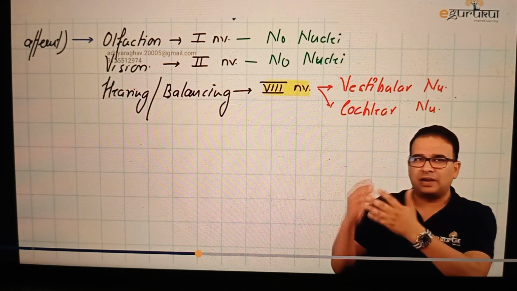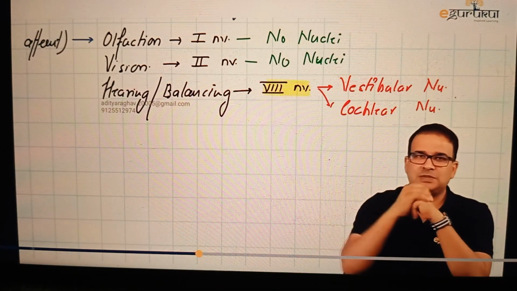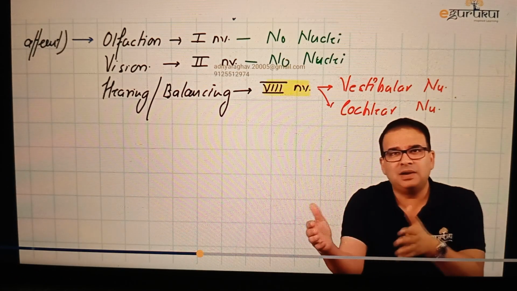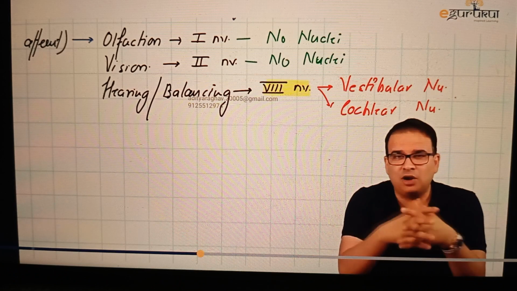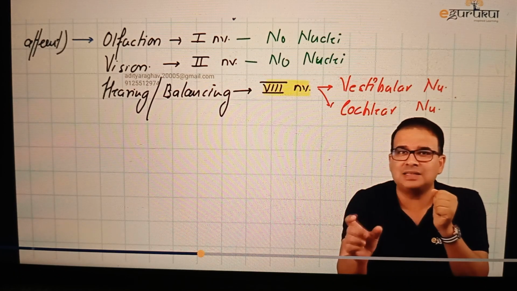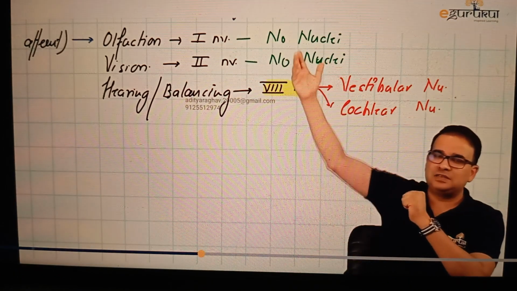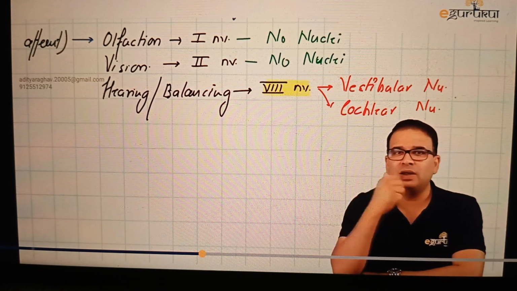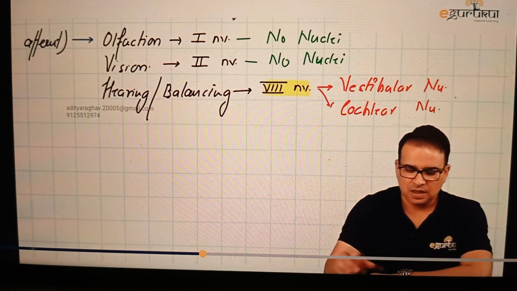If the question says olfactory nerve, optic nerve, and the vestibulocochlear nerve, they come under which column? Then you will say they come under the SSA column. All 3 nerves, all 3 types of sensation, come under the SSA column. But if the question says which nuclei come under the SSA column, then obviously we do not have nuclei for these nerves. The only nuclei we have is for the 8th nerve. Then your answer will be only 8. The cranial nerve nuclei exist only for the 8th nerve and not for the 1st and 2nd.